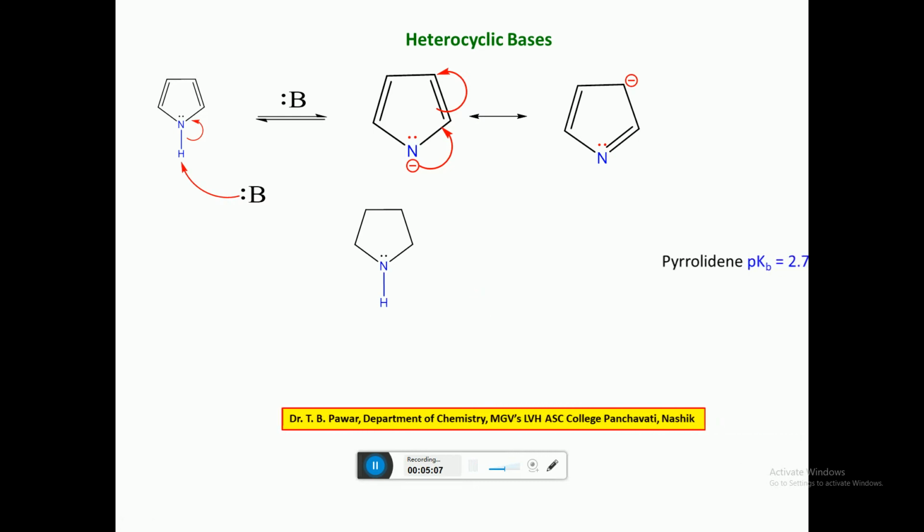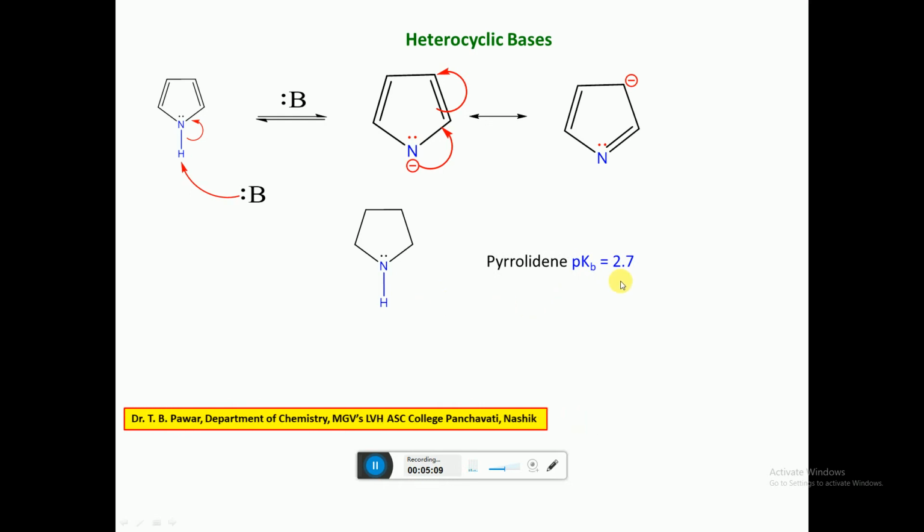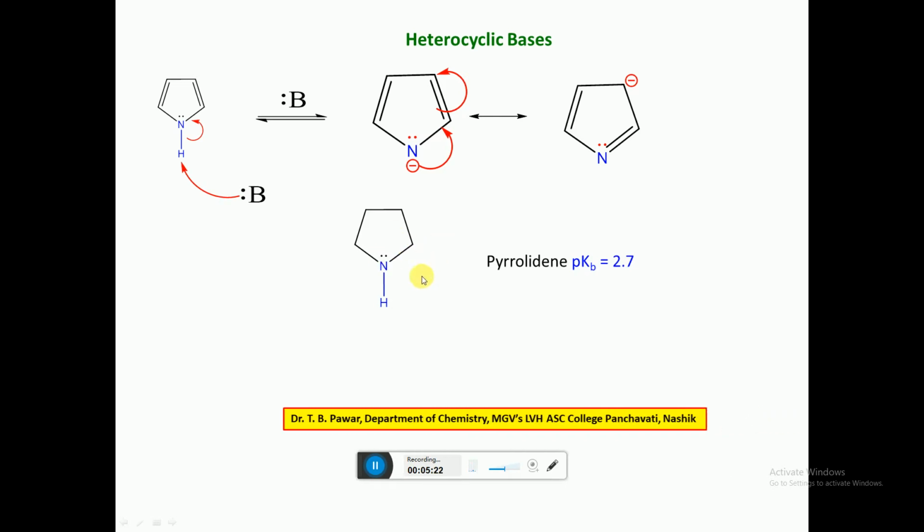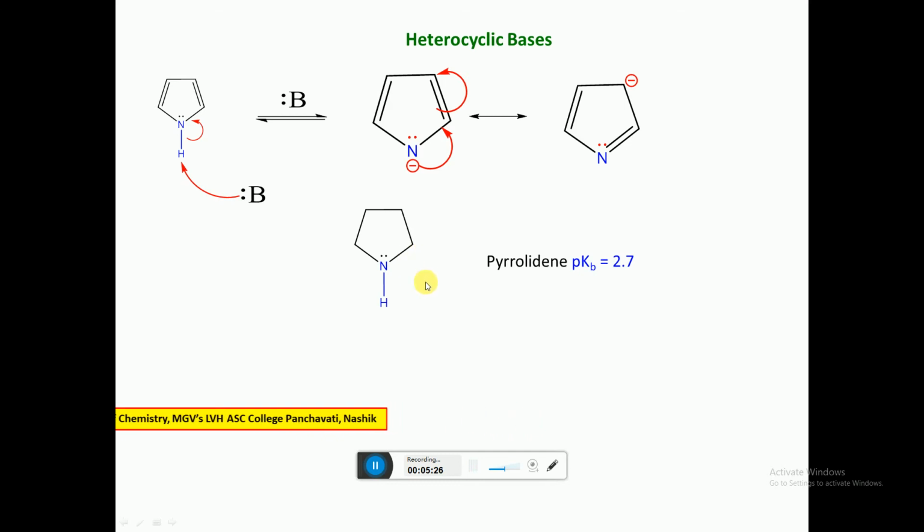After complete hydrogenation of pyrrole, there is formation of pyrrolidine, and if we compare the pKb value of pyrrolidine, it's very low compared to pyrrole, because here the non-bonding electron pair is easily available to donate H plus, and hence it is a stronger base.